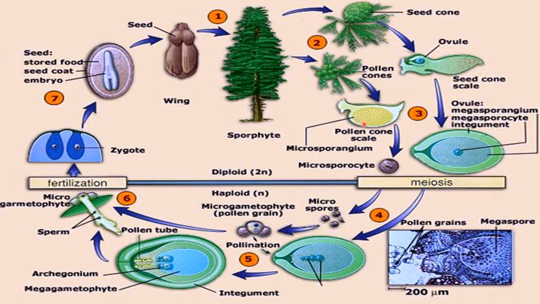Okay, so first of all, this is the microsporangium present in the pollen cones, meaning in the male cones. This microsporangium is present, and inside it microspores are produced. So these are microspores. Okay, this is the microsporocyte. You just ignore all these stages because the complete development takes time, and that's why this in-between microspore stage is shown here. Okay, you just write down the microspores which have been produced inside the microsporangium.